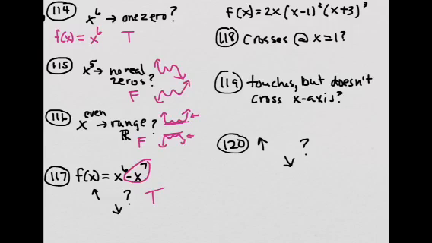118, I'm looking at this polynomial for all the next three problems. It says it crosses at x equals 1. This is false, because it actually touches. Why? Because the degree is even. 119 says touches but doesn't cross the x-axis. This would be false, because it does cross it at 0 and at -3, because their multiplicity is odd. And then 120, the degree of this polynomial is x to the 6th, so this is false.